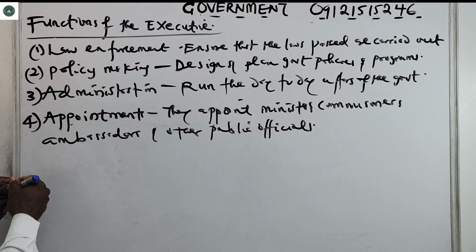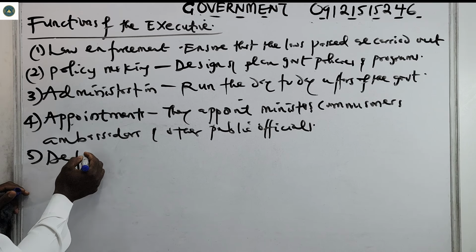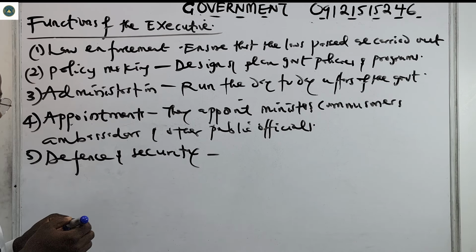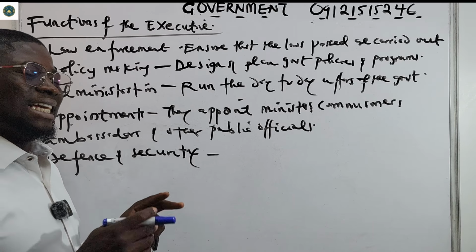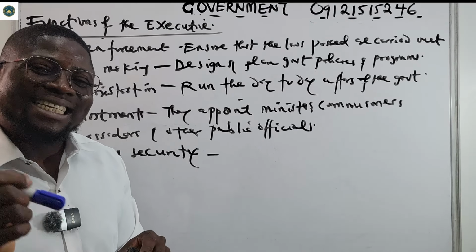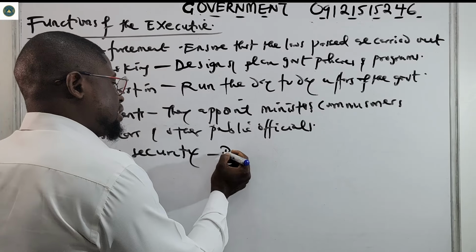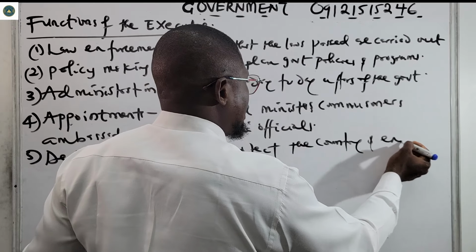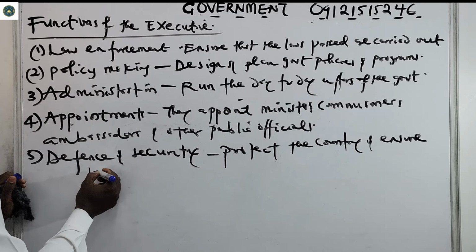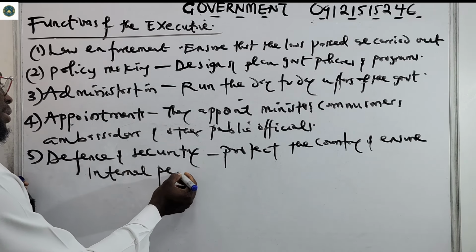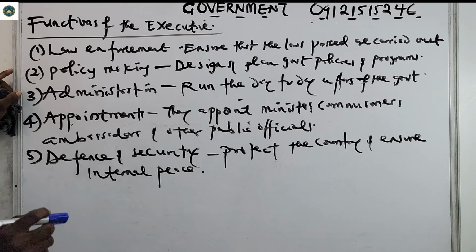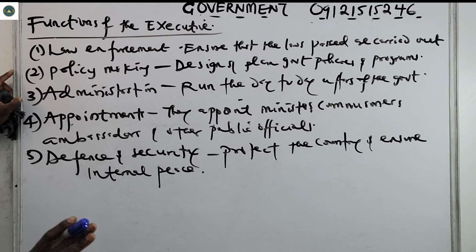Then number 5, we now have defense and security. So they protect the country, and then they ensure that there is peace in the country. There's internal peace. So they protect the country and ensure internal peace. They have to ensure that there's peace in the country. So this is another function of the executive: defense and security, protect the country and ensure that there is internal peace.